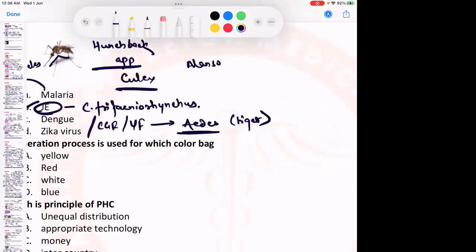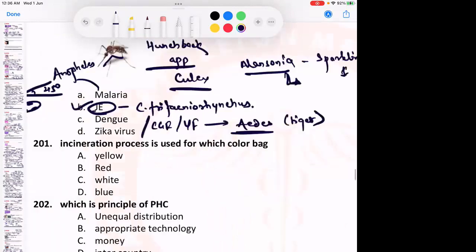Mansonia is a vector for... Mansonia is identified by sparkling legs. Dengue usually breeds in artificially collected water. Anopheles is called a sophisticated mosquito because it breeds in fresh water.